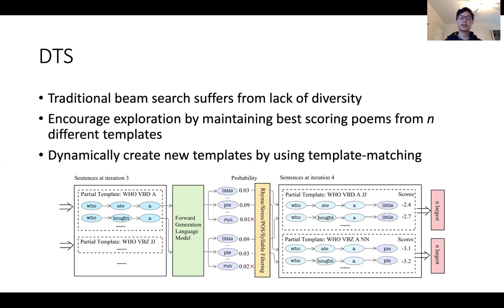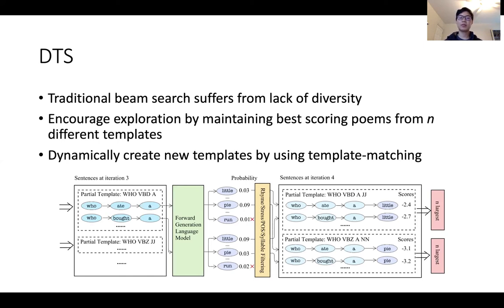We get around this and encourage exploration of the search space by maintaining the best scoring poems from several sets of different templates, so that each template will presumably be fairly different from all the other ones and thus lead to different poems. And yet we can also keep the top scoring poems within each of those stratified layers, so that we have both good poems and a nice mix of diversity in the output.